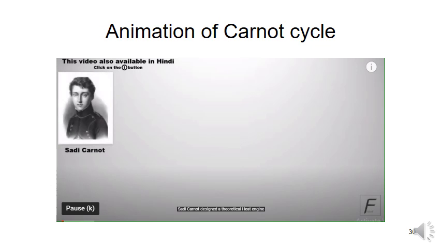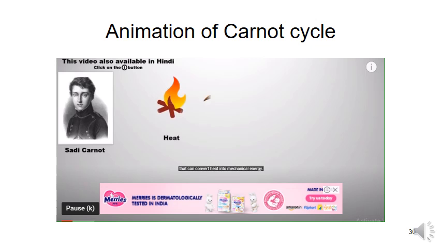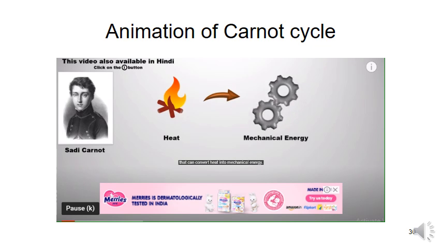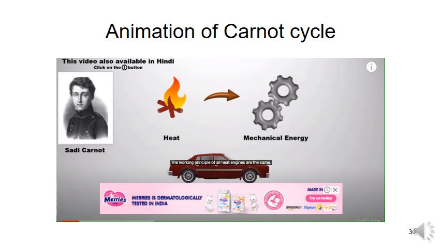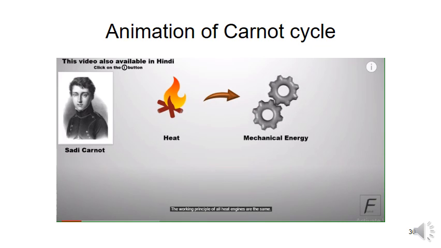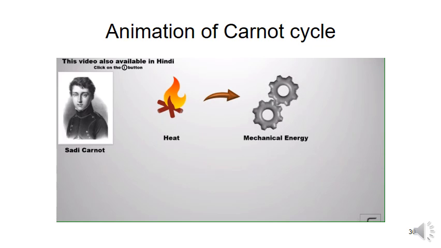So, we will see the animation of the Carnot cycle. In 1824, Sadi Carnot designed a theoretical heat engine whose working efficiency was 100%. Heat engines are devices that can convert heat into mechanical energy, like a steam engine or a motor vehicle. The working principle of all heat engines is the same, in which any working substance, gas or vapor, is brought back to the initial stage by going through different thermodynamic stages of a cyclic process.